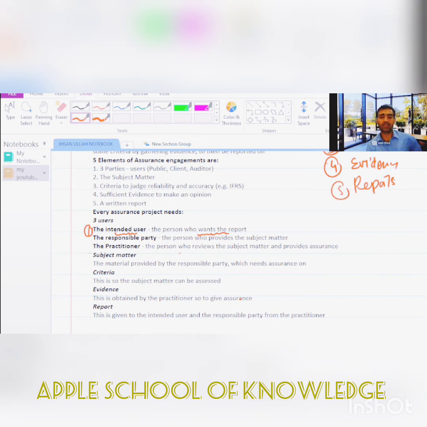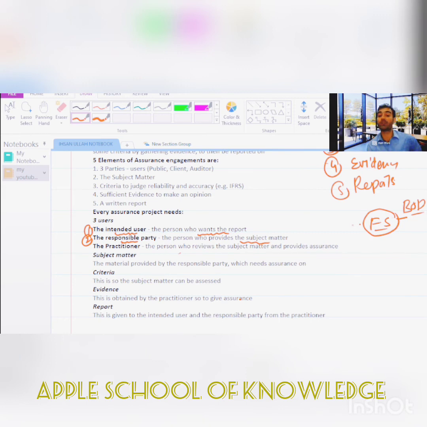And the second one here is the responsible party. The responsible party is the person who provides the subject matter. If we take the example of a company, then you see the subject matter here is the financial statement, clear? And this is the subject matter. And who prepared the subject matter? The responsible party. And who is responsible for preparing the financial statement? The responsible party is the board of directors. The board of directors prepares the financial statement.